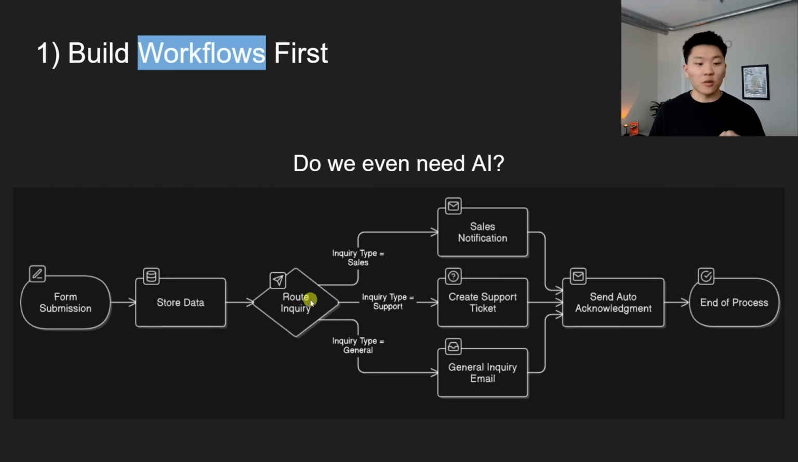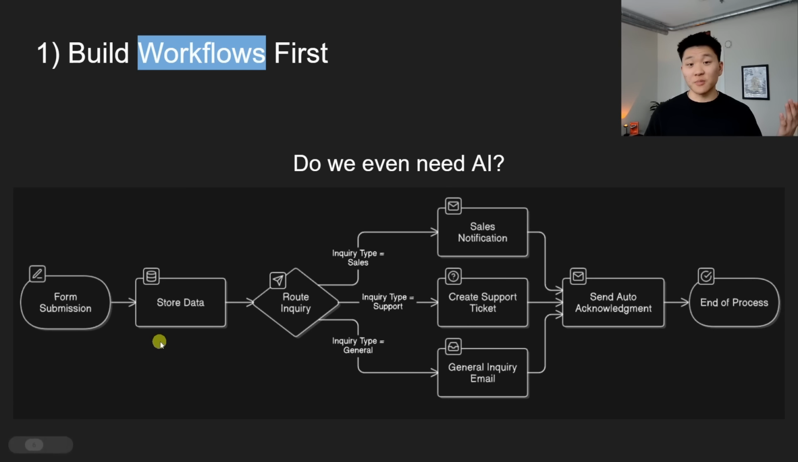If we're having the forms come through and there's already predefined these 3 types, which are either sales, support, or general, that's a really easy rules-based automation. Meaning, does inquiry type equal sales? If yes, we'll go this way, and so on and so forth. Now, maybe there's AI we need over here to actually send that auto acknowledgement, or it could be as simple as an automated message that we're able to define based on the inquiry type.